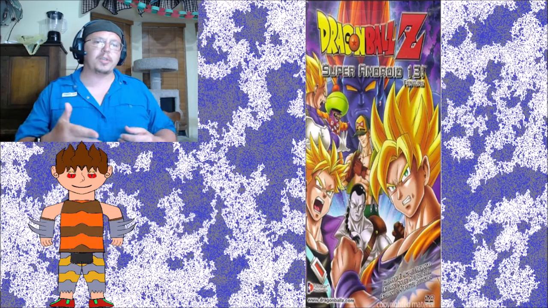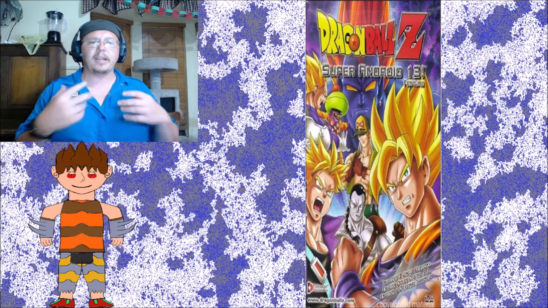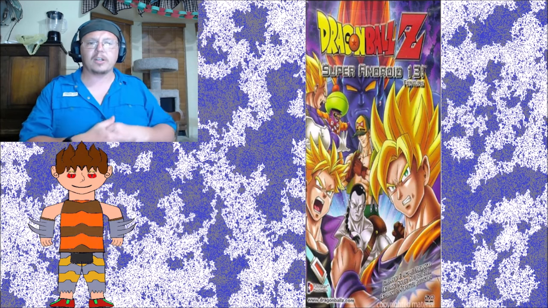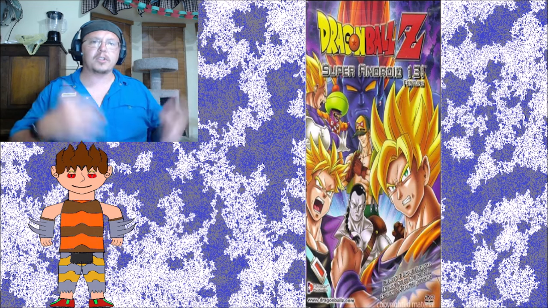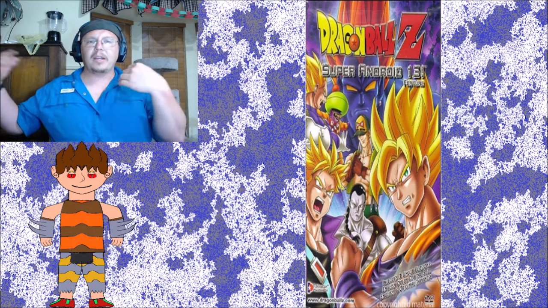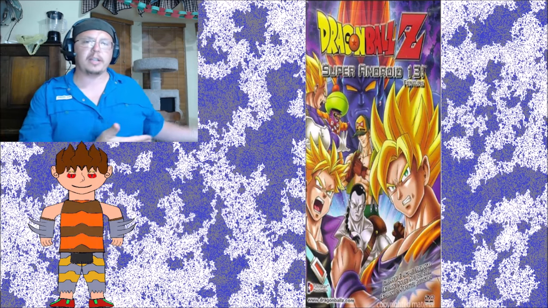Now after this, the computer continues to work on Cell, but does decide to wake up 17 and 18, and then they would wake up 16. Then they go out in the world and essentially start causing chaos. Now Vegeta would have the first confrontation with them, while Goku and everybody was recovering in the hospital from the fight with Super Android 13, and he still loses to Android 18.